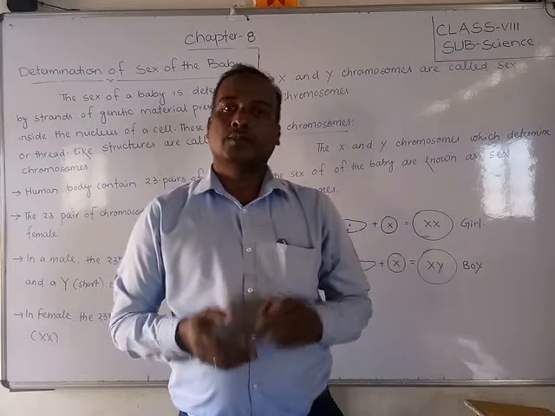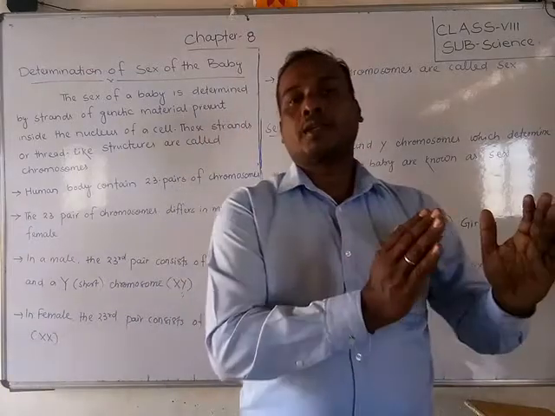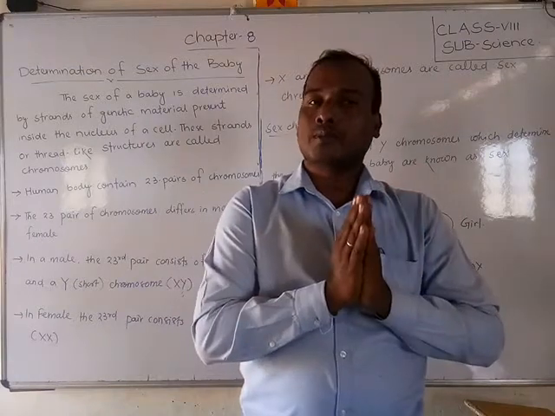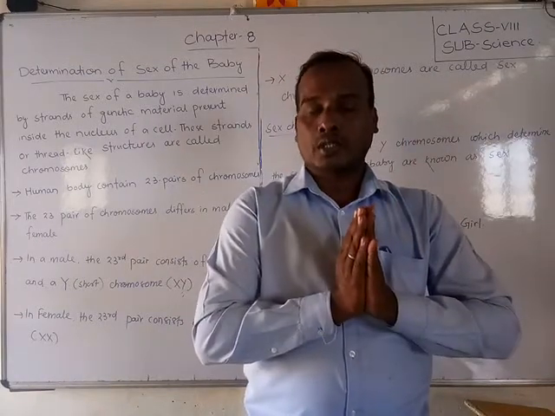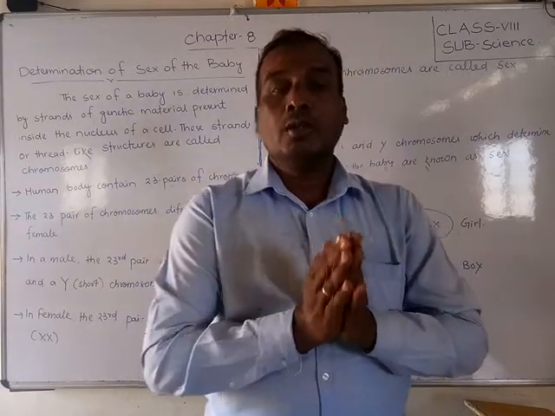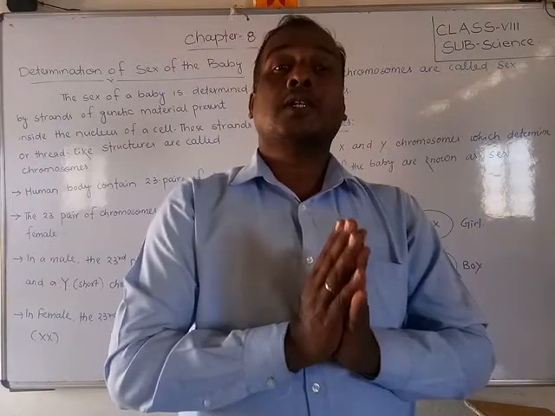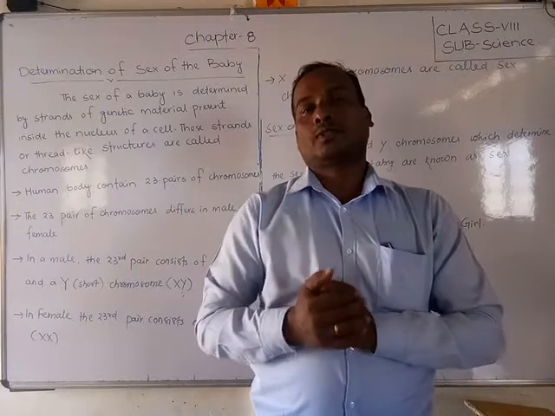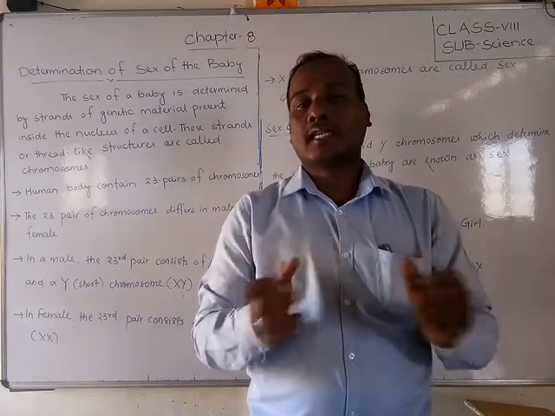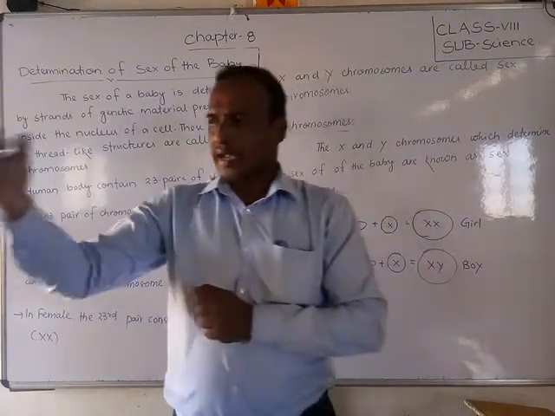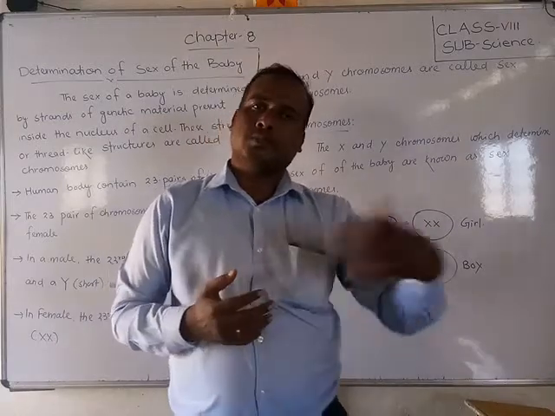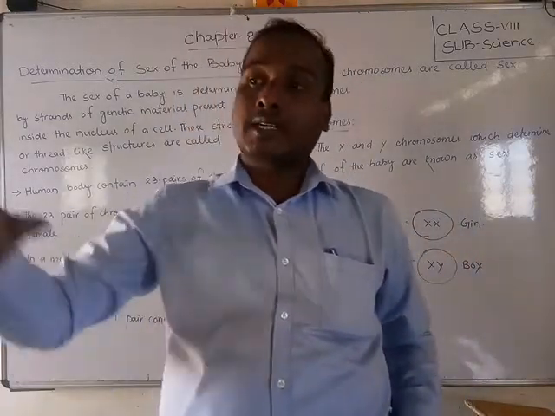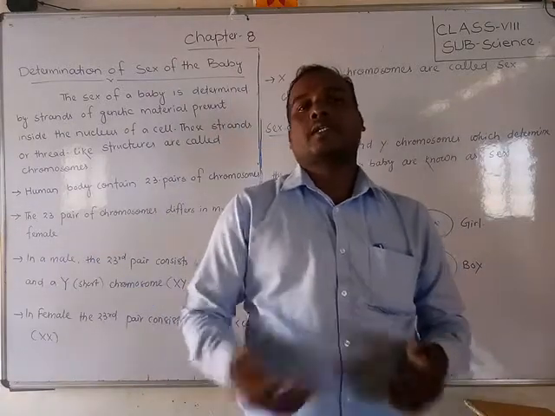Understood, children? What does the mother have? Which sex chromosome? She has the X chromosome. X and Y are called sex chromosomes. What should you say? Sex chromosomes. So X we get from the ovum, that is the mother, and Y and X chromosomes are both received from the father.